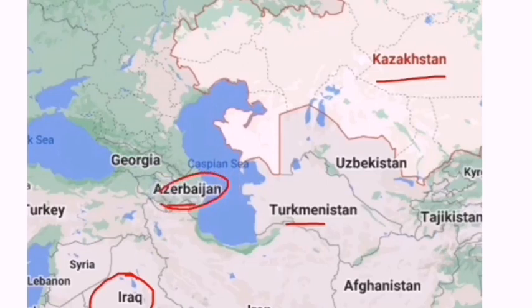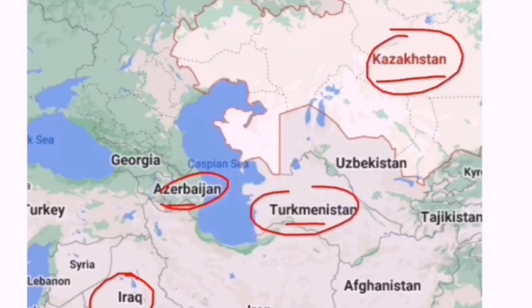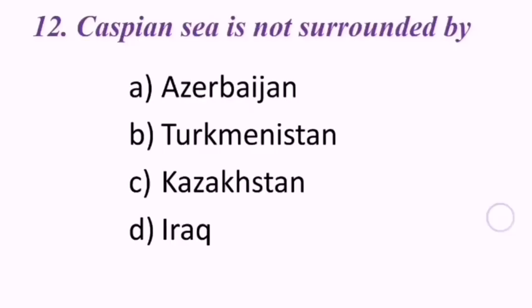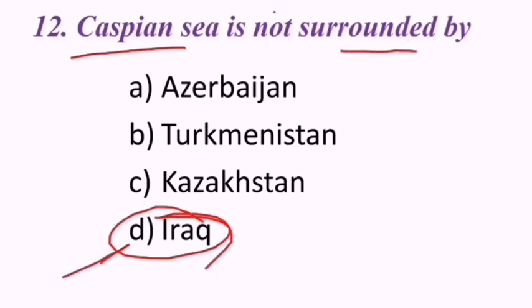So Azerbaijan is there, Turkmenistan is there, Kazakhstan is there, but Iraq is not there. Hence the correct answer is Caspian Sea is not surrounded by Iraq. D is the correct answer.